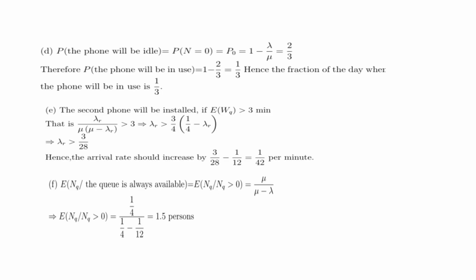per minute. F. E of NQ, given that the queue is always available, is equal to E of NQ given that NQ is greater than 0, which is equal to mu by mu minus lambda. This implies E of NQ given that NQ is greater than 0 is equal to 1 by 4 divided by 1 by 4 minus 1 by 12, which is equal to 1.5 persons.